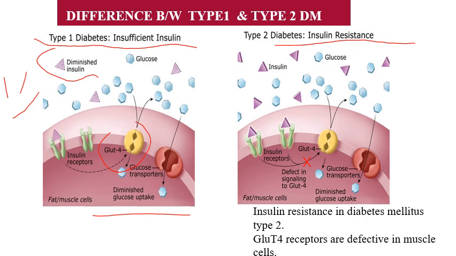What is the role of GLUT4 here? GLUT4 is the insulin dependent glucose transporter which helps in the intake of glucose into glucose transporter dependent cells, specifically the adipose tissue and the skeletal muscle. So in type 2, the GLUT4 receptors are defective, specifically in the muscle cell. So what will happen? The glucose intake does not occur and diminished glucose uptake results.